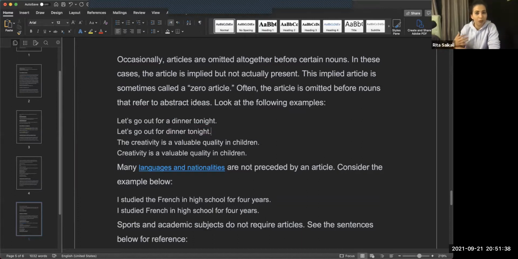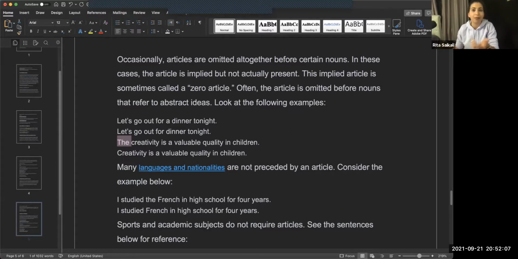We could have it there, but we don't need to because it is implied. "The creativity is a valuable quality in children." "Creativity is a valuable quality in children." We don't need the in this case because we're just talking about creativity in general.